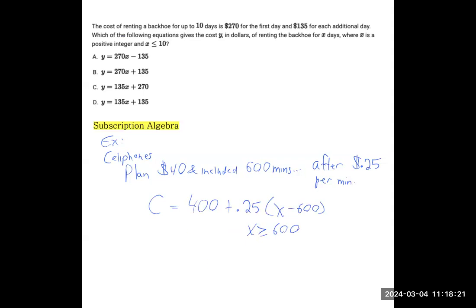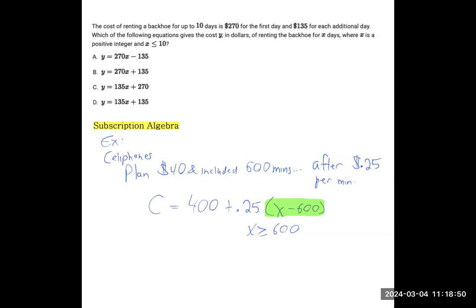And so this is the idea of the subscription algebra, the included amount. That basically says, for instance, that if I did 610 minutes, there would be a 610 in for X, and therefore that whole green thing would equal 10, and you would pay the 25 cents 10 times. Or imagine if you talked 700 minutes, the green thing would be 700 minus 600. It would equal 100. And now you're paying the 25 cents 100 times.